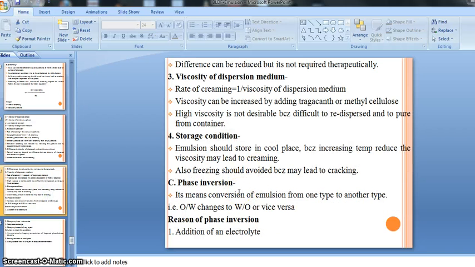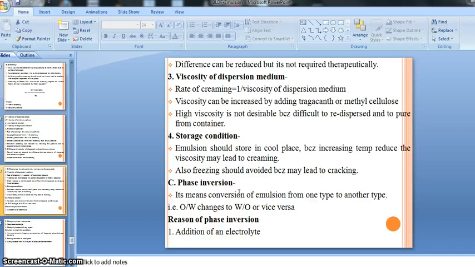there is the last kind of change which occurs during storage of our emulsion, right? That is phase inversion. Phase inversion, put simply, is the conversion of an OW emulsion to a WO kind of emulsion, or vice versa, right? So this is the simple meaning.